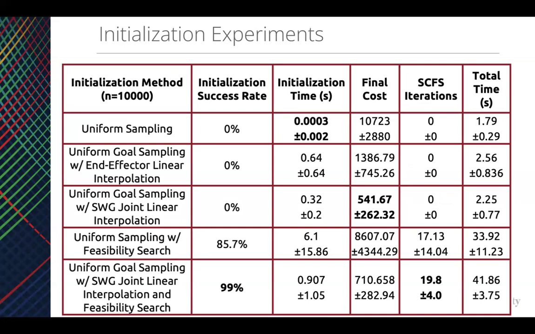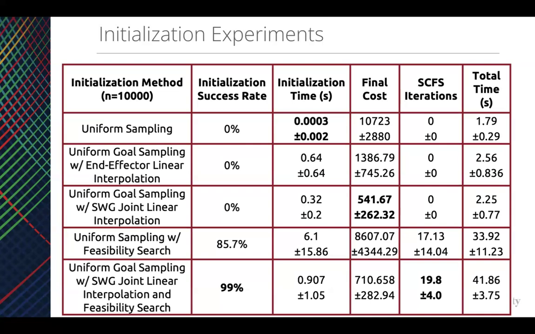Now, after running the experiments with 10,000 iterations of performing our initialization strategy over our problem, we can see that these uniform sampling strategies, with or without context, have a very low initialization success rate.